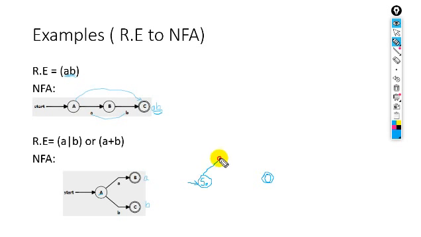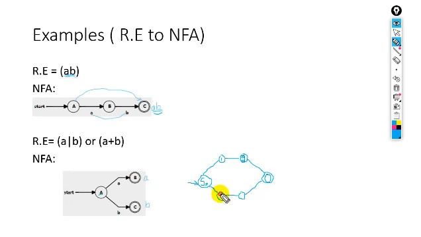In another state we will have A, and here we will have another state. It will move toward this one. It will accept a letter, and it will accept the final. Look at this. This is, for example, state 1. This is state 2.